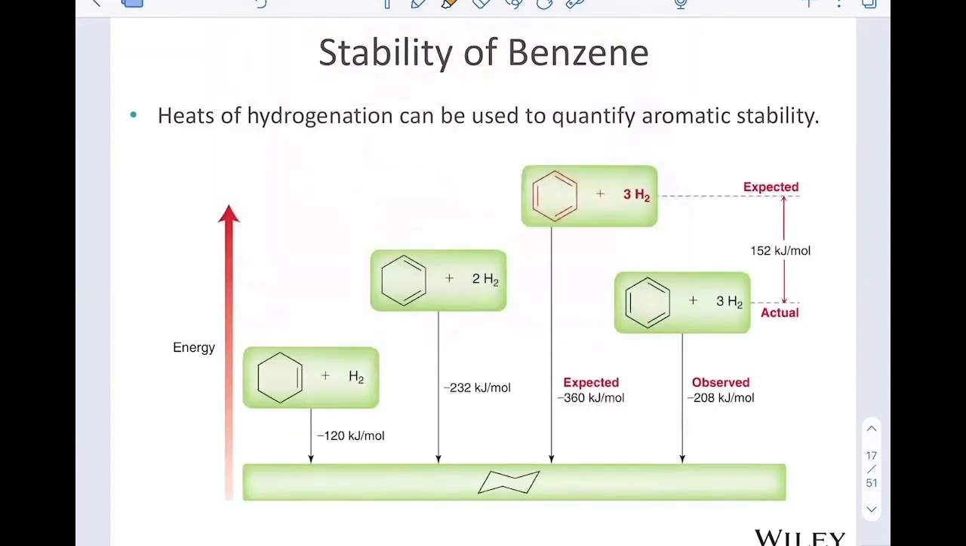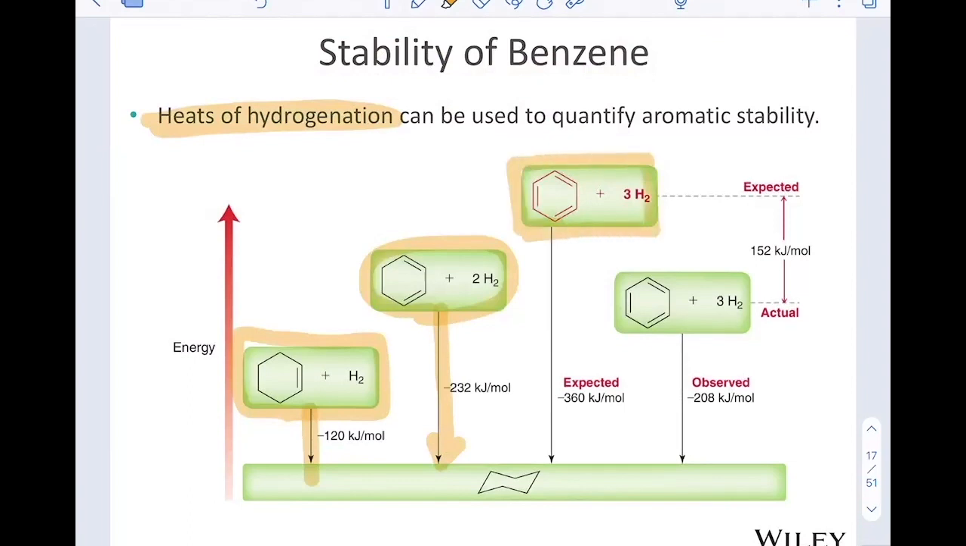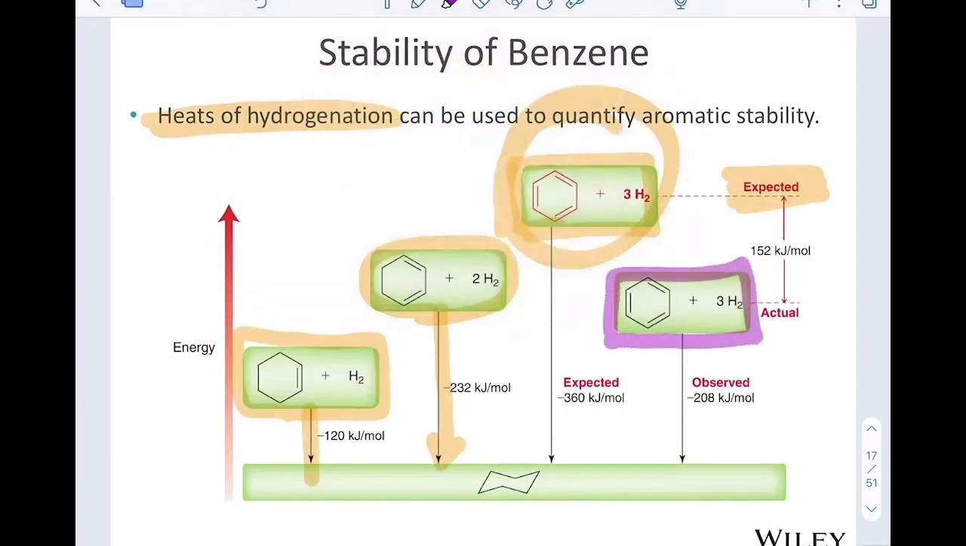In terms of the stability of benzene, heats of hydrogenation can be used to see that stability. When we have one double bond and we hydrogenate, the energy that's given off is shown here. When we have 2 double bonds, the energy given off is here. If we continued in that same fashion and thought about the energy for 3 double bonds, we would expect that it increases and it's way up here. In actuality, however, the heat of hydrogenation is much lower than what is expected.